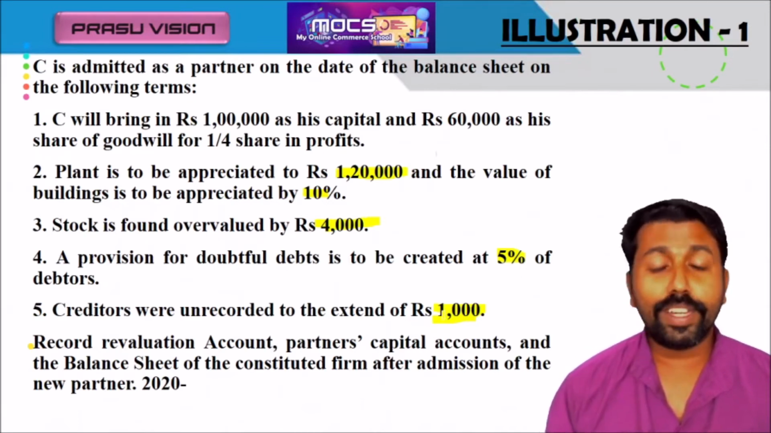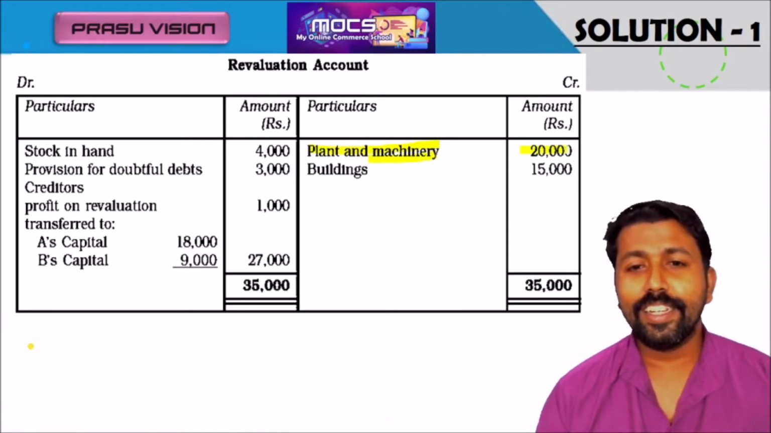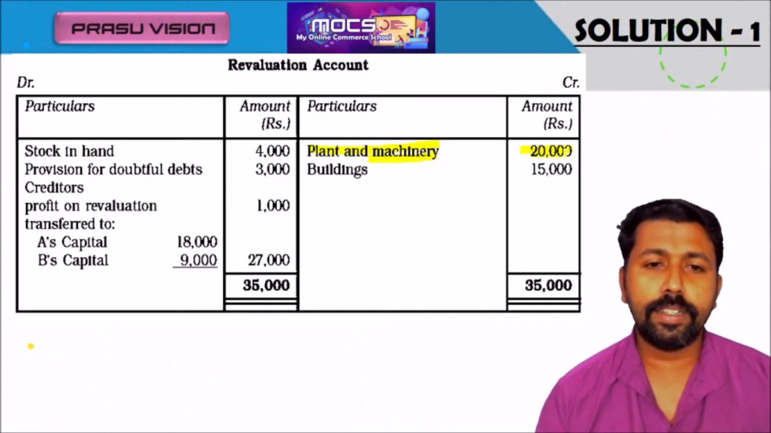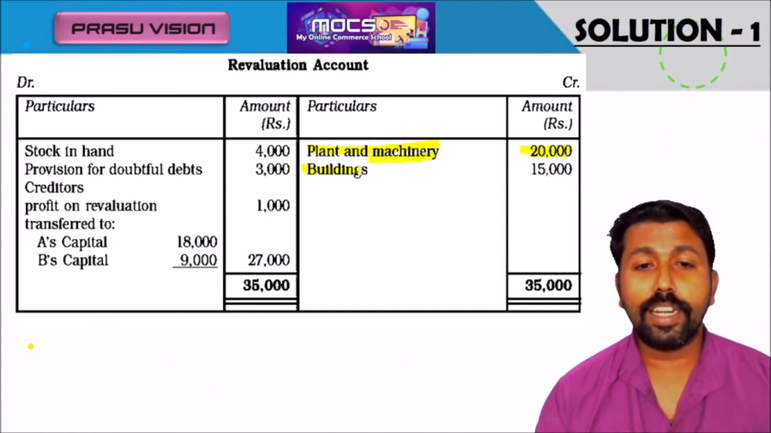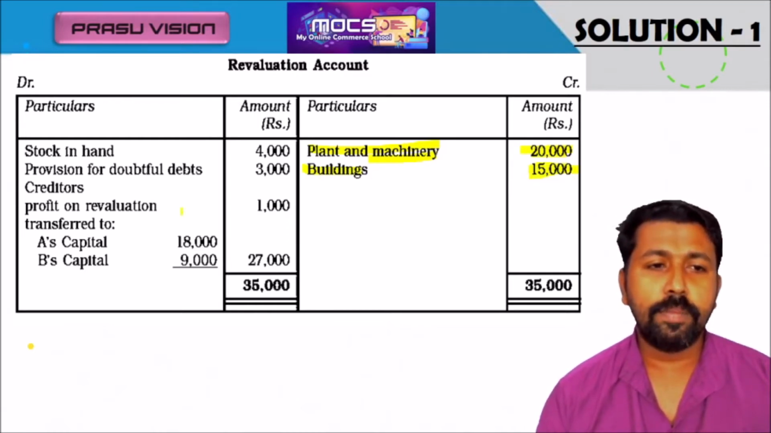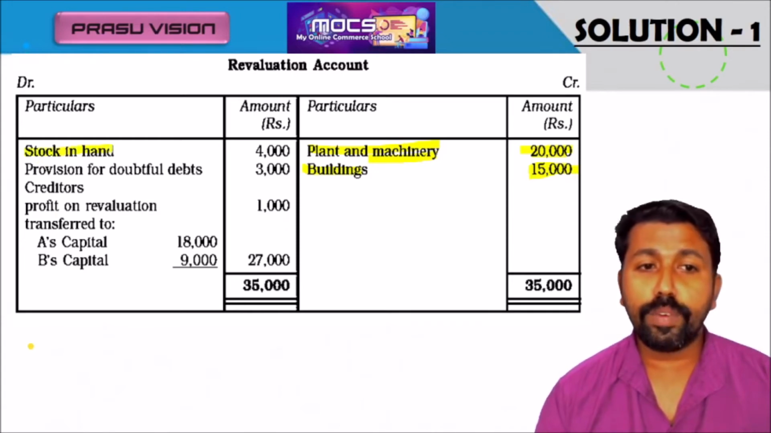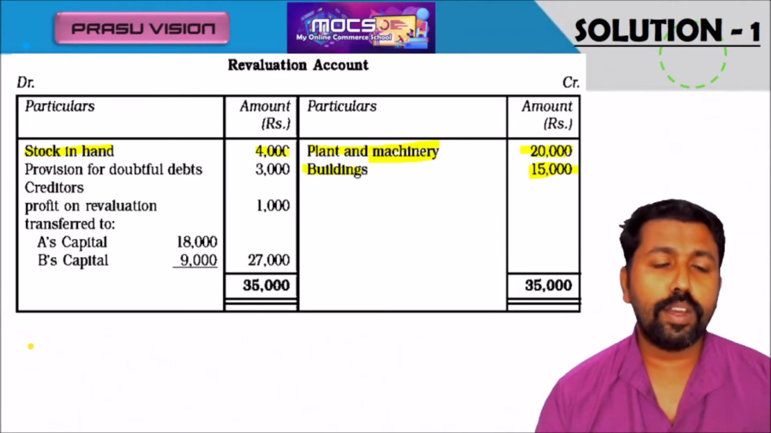Dear students, please look at the preparation of revaluation account. The plant and machinery is appreciated from 1 lakh to 1,20,000, so you get a 20,000 increase on the credit side. Also the building is appreciated by 10% of 1,50,000, so the answer is 15,000. Stock in hand is overvalued. The actual value is 36,000, but it was overvalued by 4,000. So that 4,000 is the increased value, and we have to deduct it.